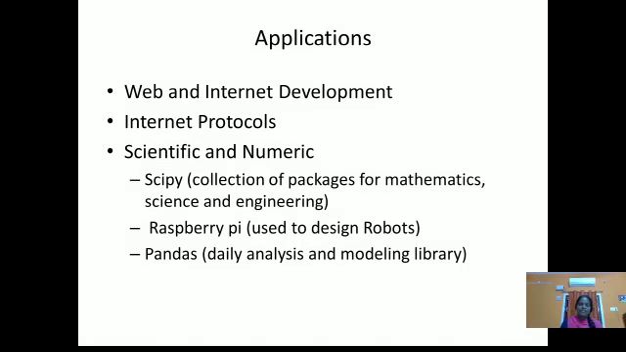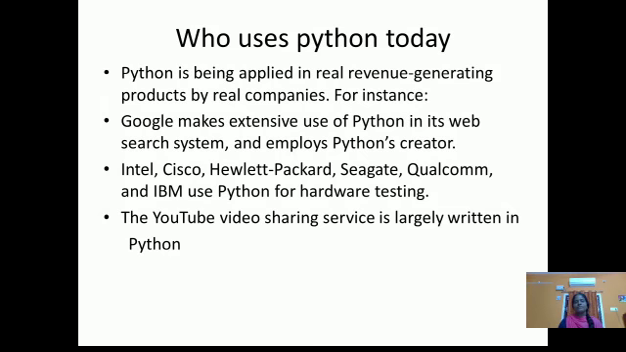Next, it is used in desktop GUI and also for data structures and algorithms, data science, networking, artificial intelligence, and games. Next, who uses Python today? Nowadays, it is being applied in real revenue generating products by real companies. For instance, Google makes extensive use of Python in its web search system and employs Python's creator. Intel, Cisco, Hewlett-Packard, Seagate, Qualcomm, IBM use Python for hardware testing. YouTube, the very famous video sharing service, is largely written in Python.